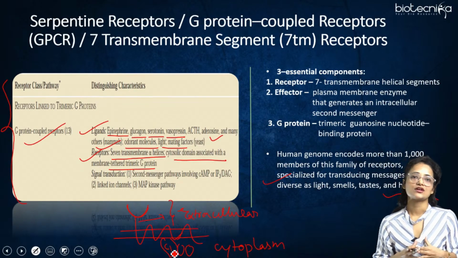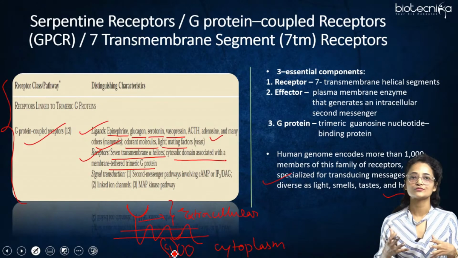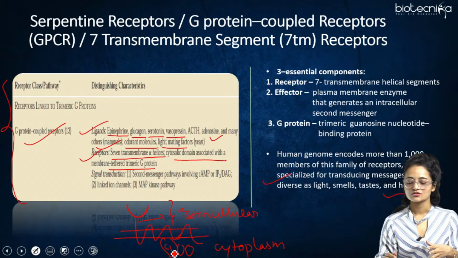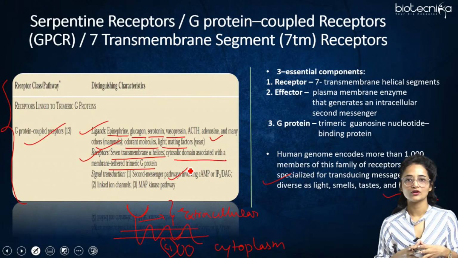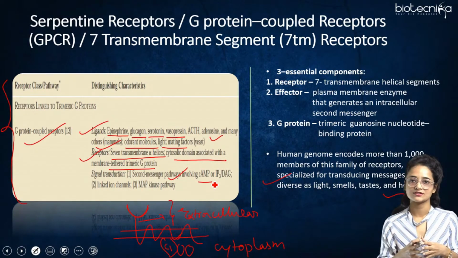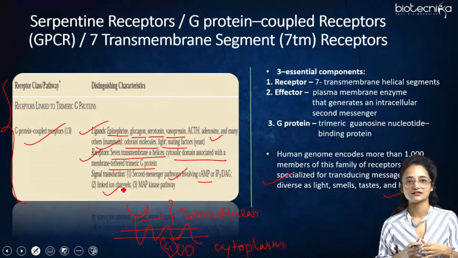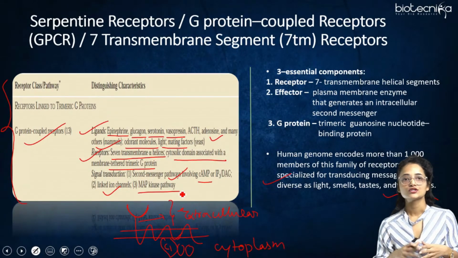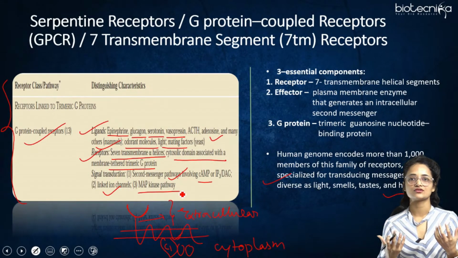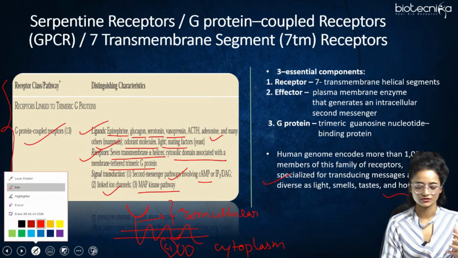Then comes signal transduction. GPCR is involved in multiple signal transduction processes where it also produces second messengers. In the second messenger pathway, cAMP is produced. There are multiple second messengers produced, such as cyclic AMP, IP3, and DAG, along with linked ion channels and the MAP kinase pathway. In all these signal transductions, GPCR is involved. So this is the basic overview of GPCR.